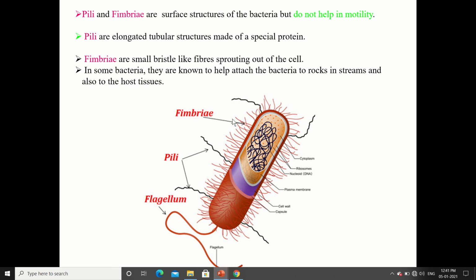In some bacteria, they are known to help attach the bacteria to rocks in streams and also to the host tissue. So for those bacteria which are present in water or streams, the fimbriae help in the attachment to the rocks. Pili and fimbriae.